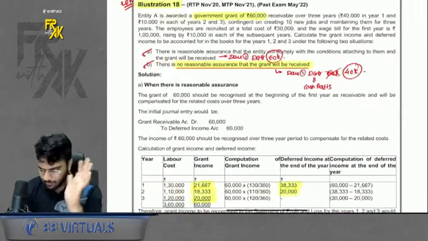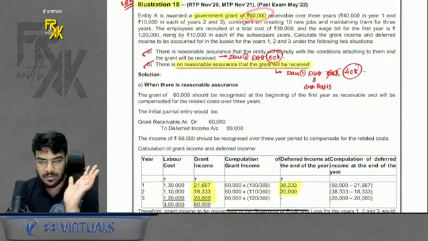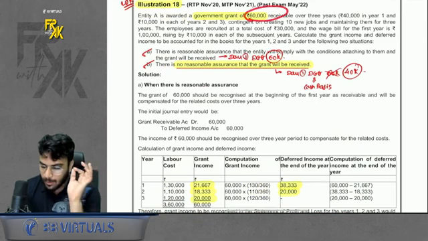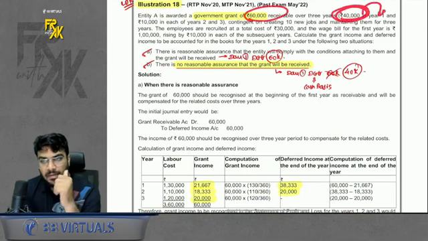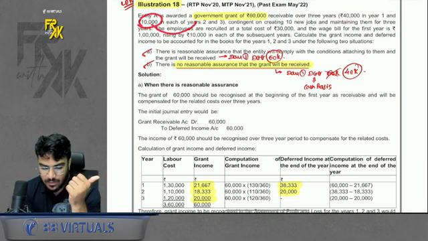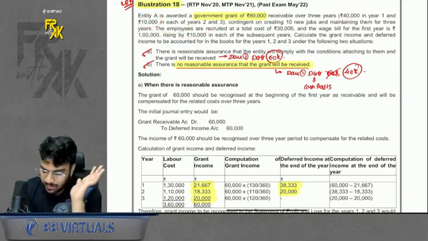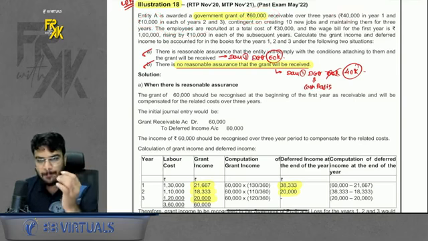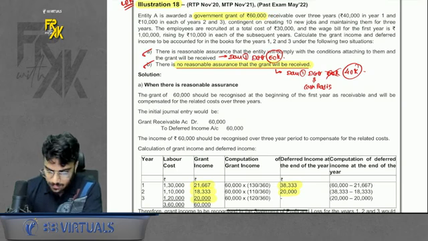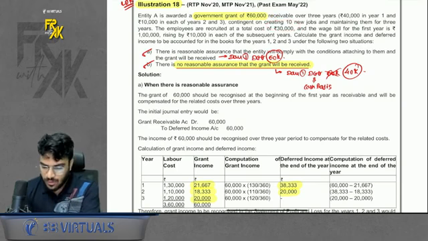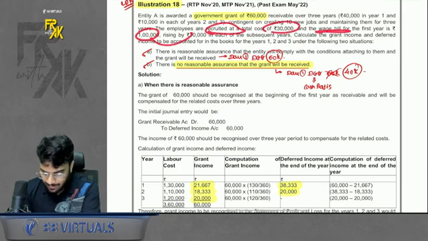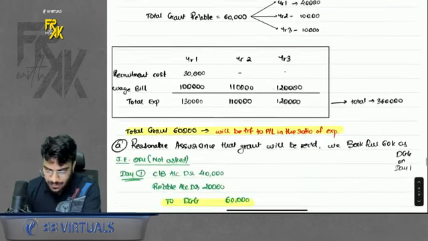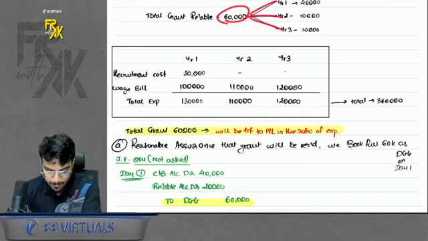What does it say? It says that we receive a grant of 60,000. It is receivable, but out of this, 40,000 you will receive in year 1, and 10,000 you will receive in each of year 2 and year 3. So the full 60,000 payment you are not receiving on the first day. Then the cost is given. In the first year, you will incur a recruitment cost of 30,000 and the wage bill is going to be 1 lakh, rising by 10,000 each year.